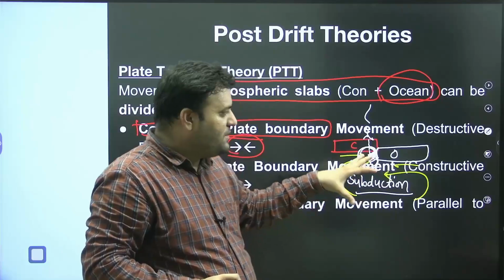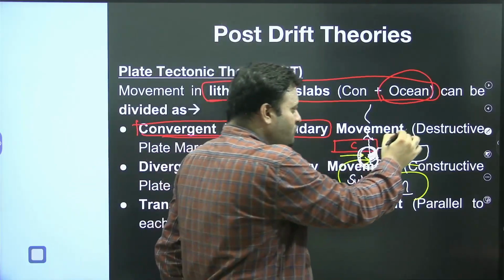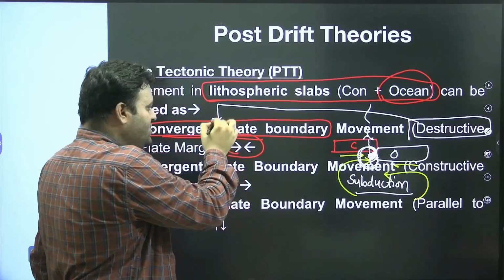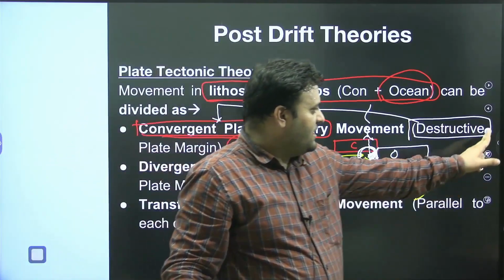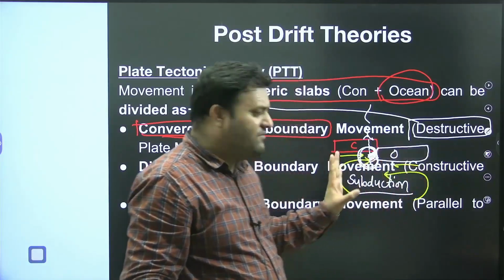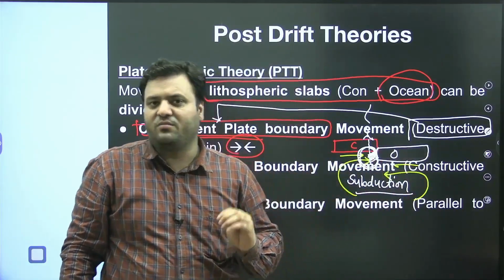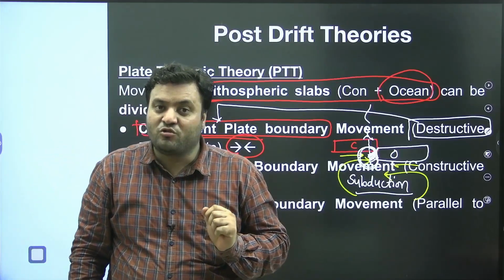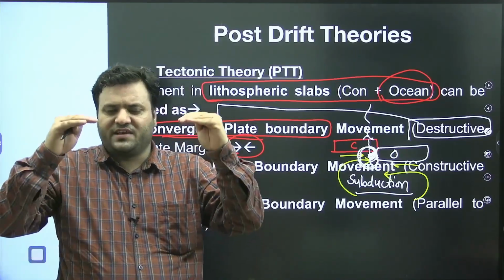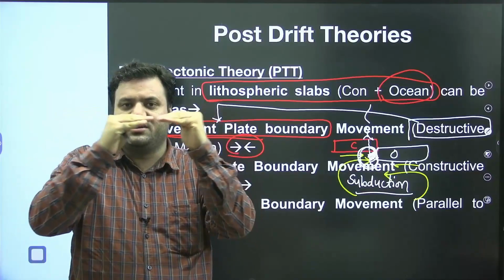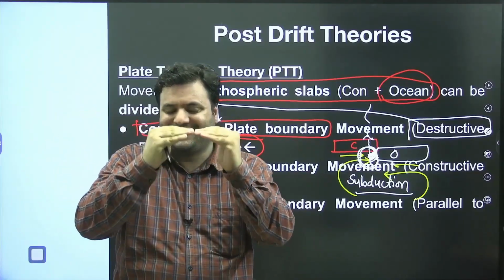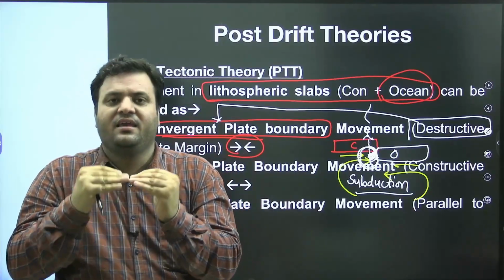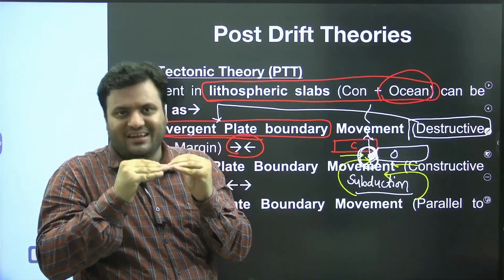As the oceanic plate is destroyed here, they say this convergent plate boundary movement is destructive in its nature. Wherever you see convergence, that means it is destroying. When two plates are moving towards each other, that will lead to the destruction of crust, specifically the destruction of oceanic crust if we have a continental and oceanic interaction.